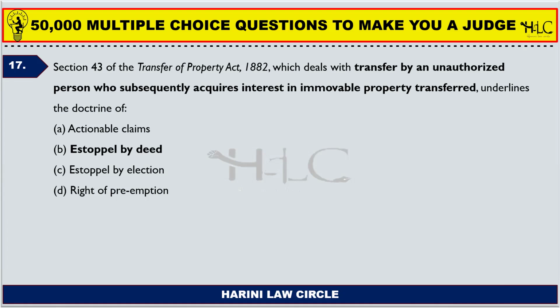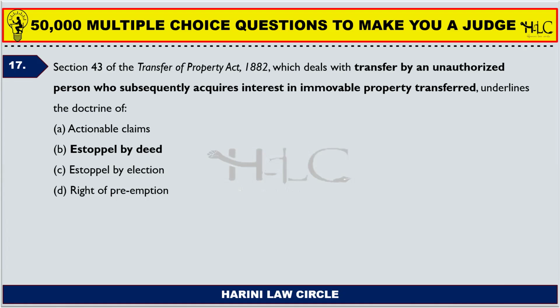For example, A has agreed and transferred to B certain property which he says he owns. Based on the transferee's good faith in A, B acquires the property in documents through deeds. But later it is found that A did not have the property at the time of the transfer and A acquired the property only later on. In such circumstances, A cannot say that the transfer which I effected previously, before I had the property in my ownership, is null and void.